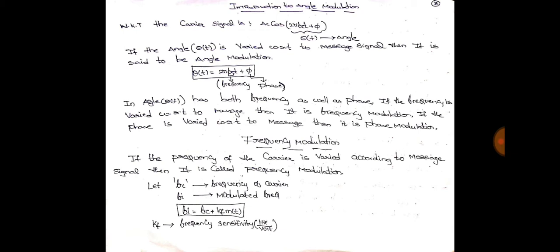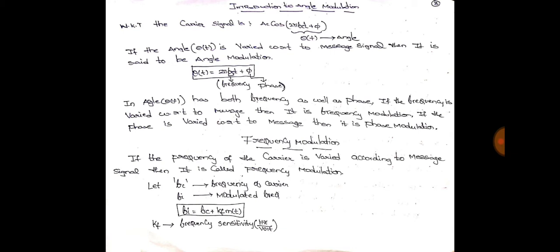Definition of frequency modulation. If the frequency of the carrier is varied according to the message signal, then it is called frequency modulation. Simply, the information, that is the message, is present in the variations in the frequency of the carrier. If you extract the variations, you will extract the message signal. This is how we will understand the concept.